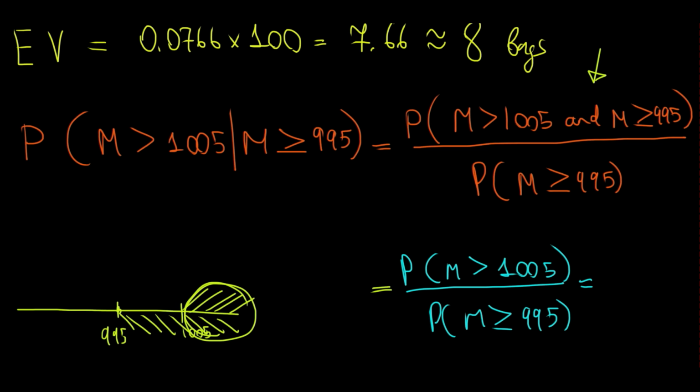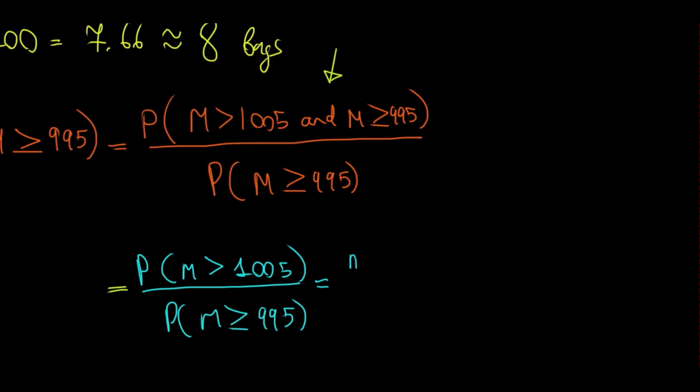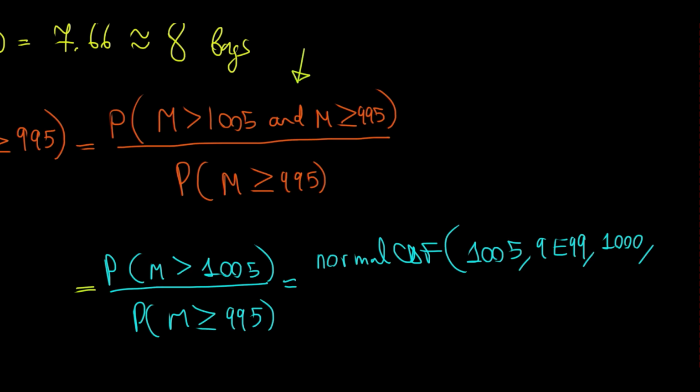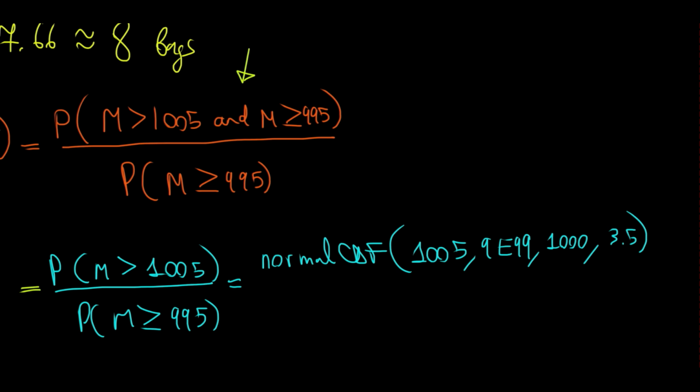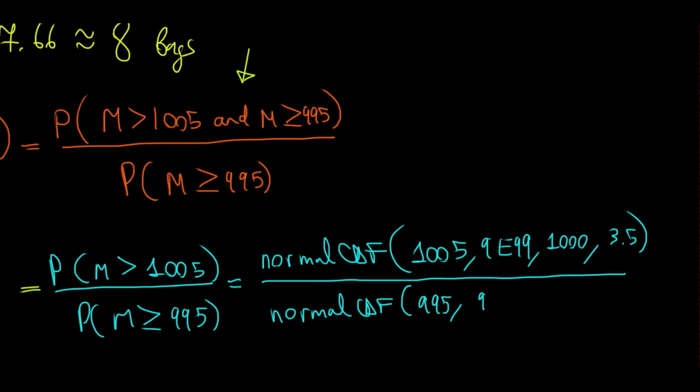Both of these values can go into our calculator. We can do normal CDF for each. Mass exceeding 1005 means the lower bound is 1005, the upper bound is positive infinity, the mean is 1000, and the sigma is 3.5. For the second probability, the mass exceeding 995, we do the normal CDF again. The 995 will be the lower bound, positive infinity the upper bound, 1000 the mean, and 3.5 over there.